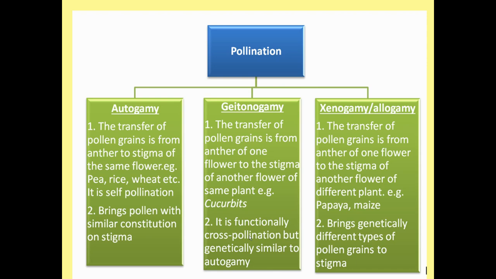So there will be genetically similar seeds, the same as the parent.